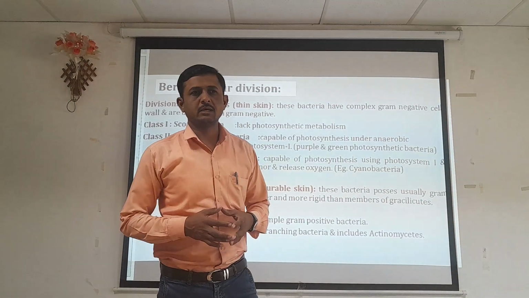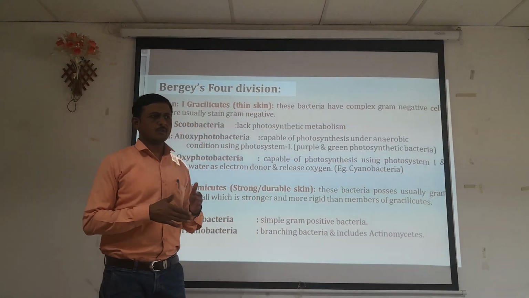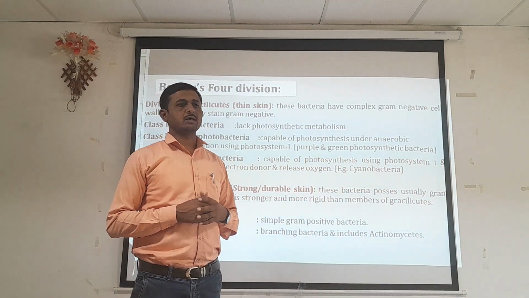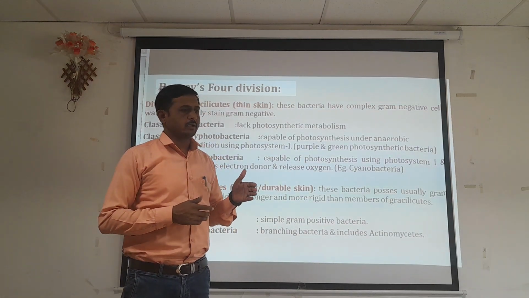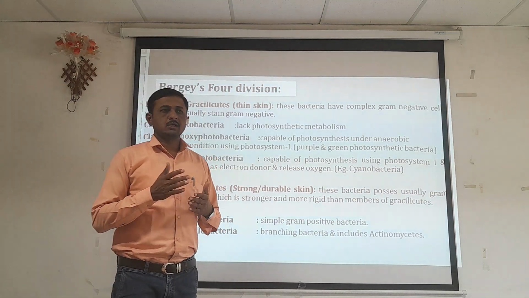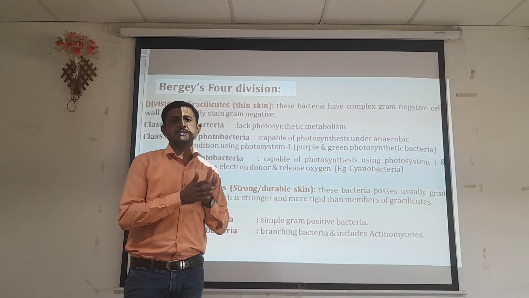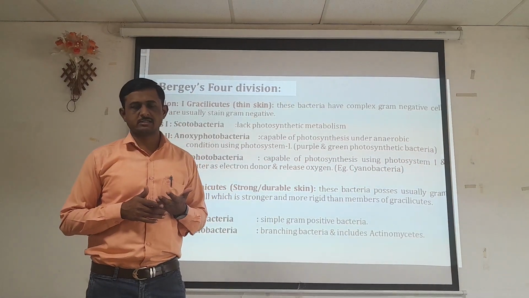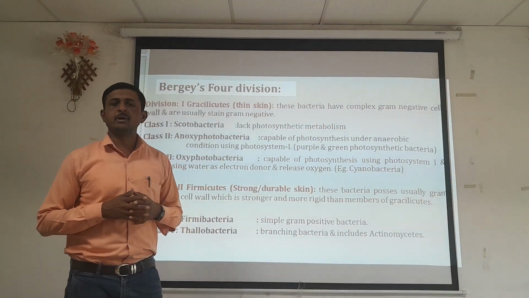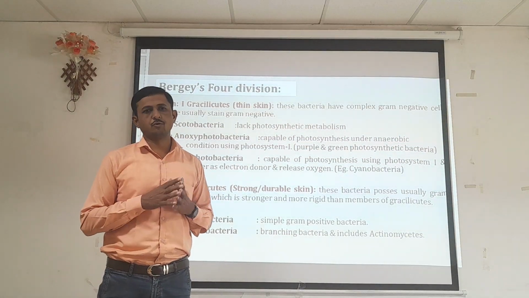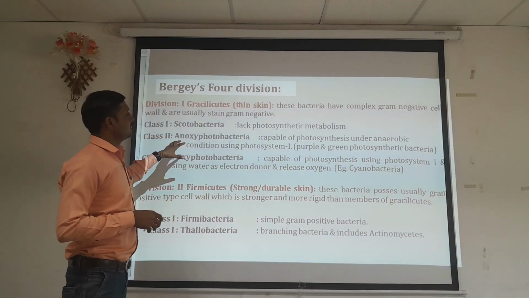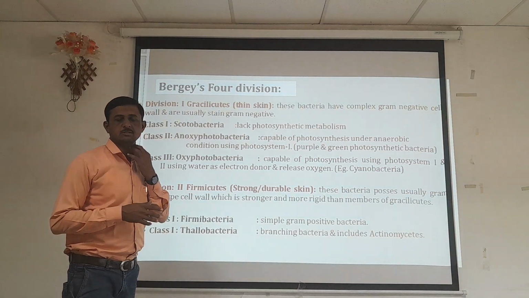Hello dear students. In the last lecture we discussed the basic introductory part about Bergey's Manual of Systematic and Determinative Bacteriology. As we said, Bergey's Manual classifies organisms based on the composition of the cell wall, or the presence or absence of peptidoglycan in the cell wall of the microorganisms. On that basis, microorganisms are grouped into four different divisions. Here we will discuss what the divisions are and how they are classified.